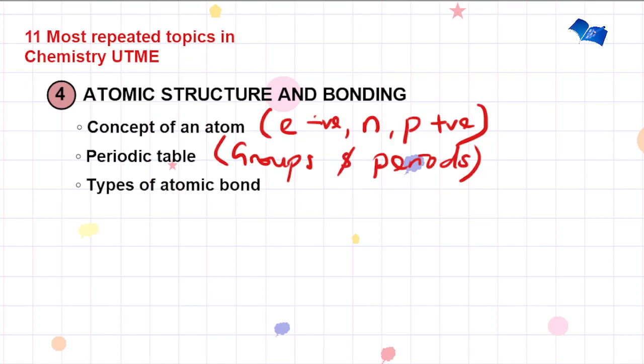Now, types of atomic bond. We have electrovalent bonds, covalent bonds, and the rest of them. So you have to note the compounds formed under these bonds, the various examples of the compounds. You also have nuclear chemistry.